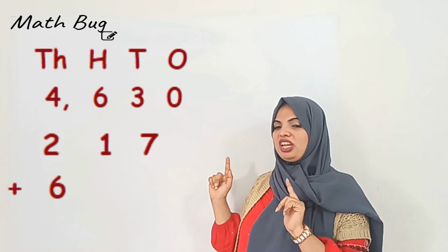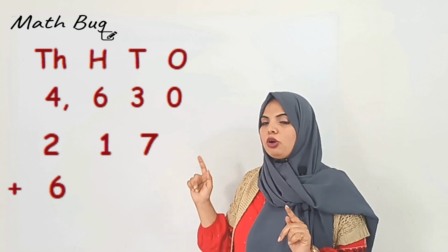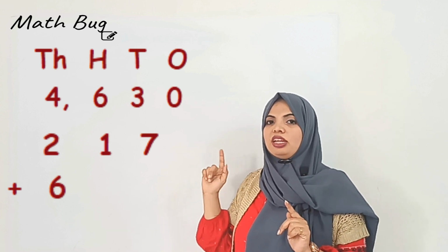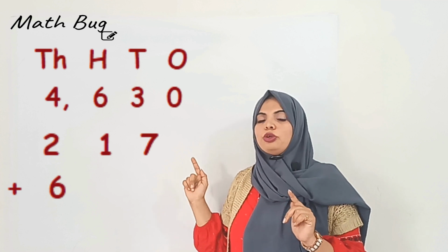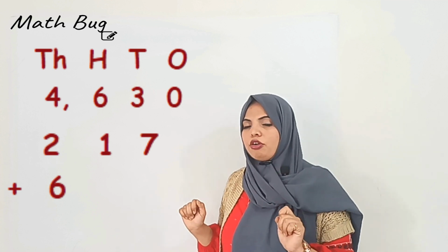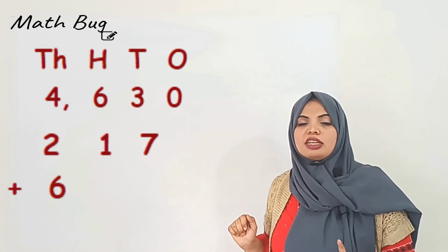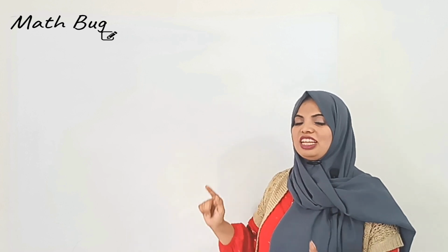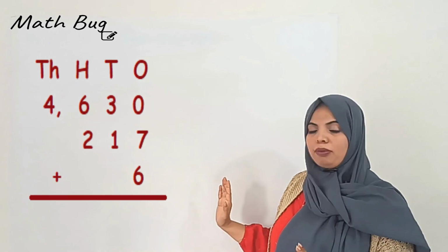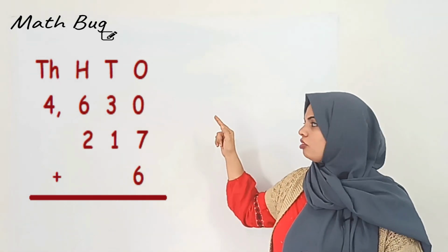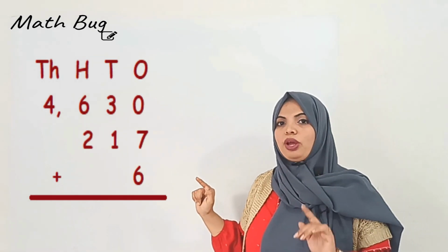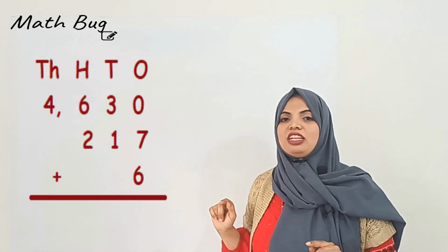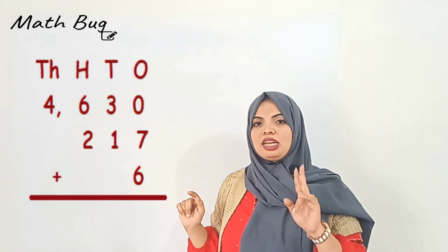That means when you are aligning the number on the wrong side, you are changing the identity of a number. That is the reason most students get confused. So always remember, you need to align your numbers from the right side, that is from the ones place value, and remember to put the place values on the top first.